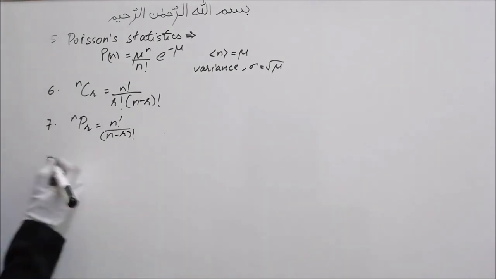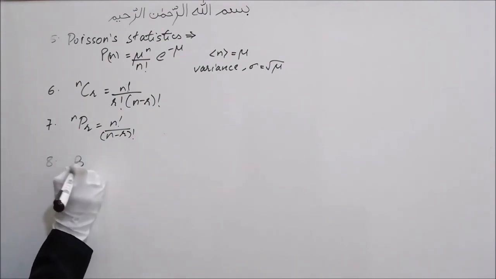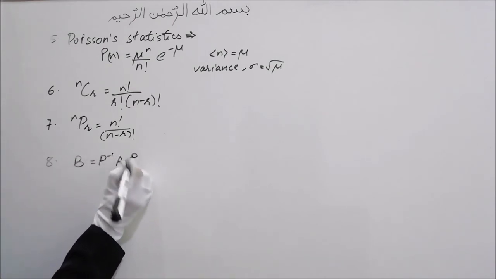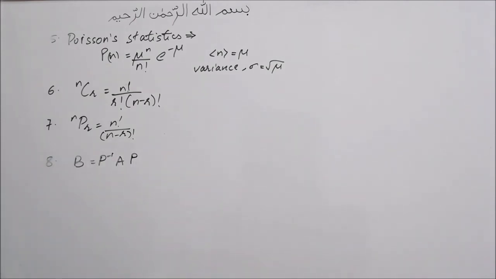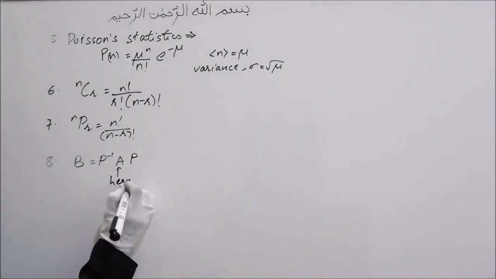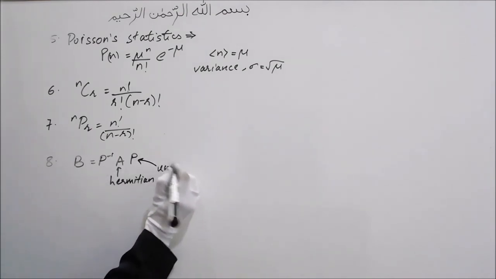We have seen diagonalization using symmetry transformation. So this is a diagonal matrix B, which is P inverse A P, where A is a non-diagonal matrix. If this non-diagonal matrix A is Hermitian, then the matrix P will be unitary.